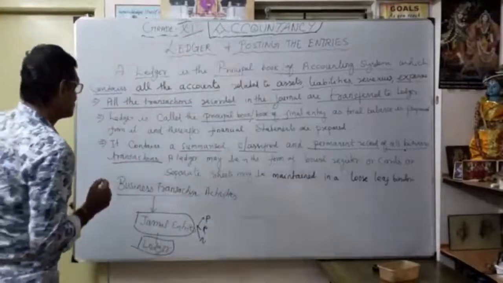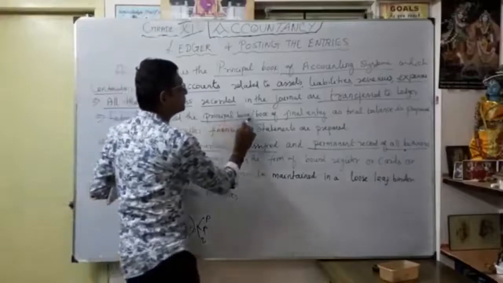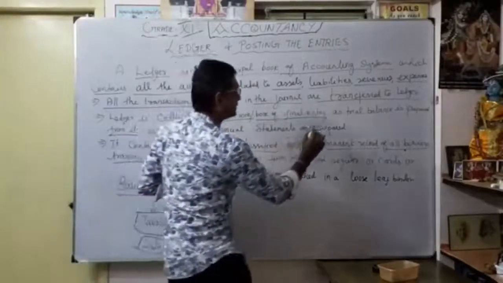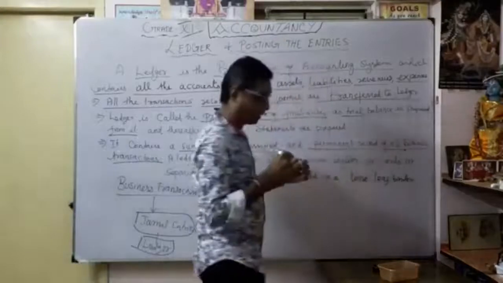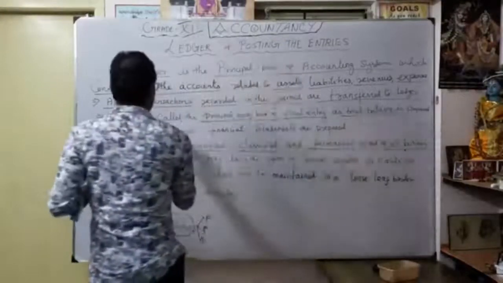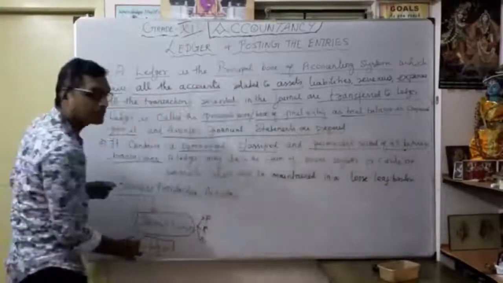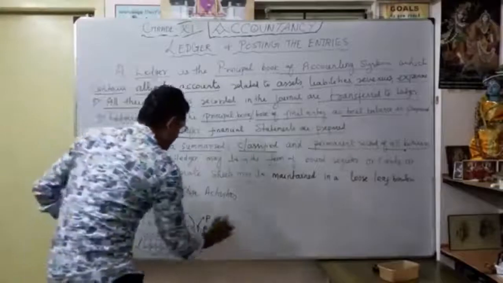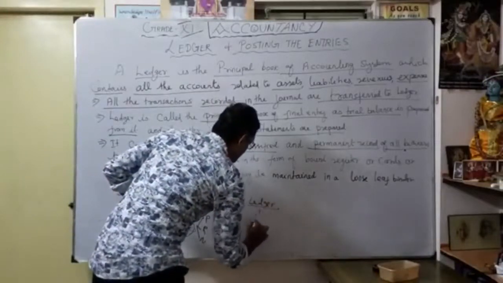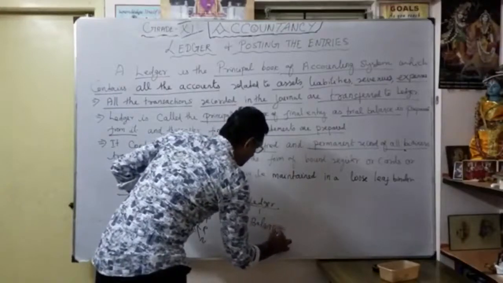The ledger is called the principal book, or book of final entry, as the trial balance is prepared from it. You're going to learn how to prepare the trial balance. From the trial balance, thereafter the financial statements are prepared. From the ledger, we are going to learn balancing, how to calculate the balance.